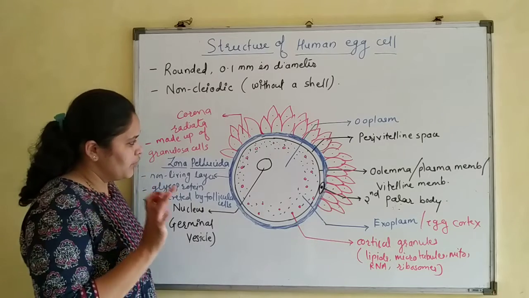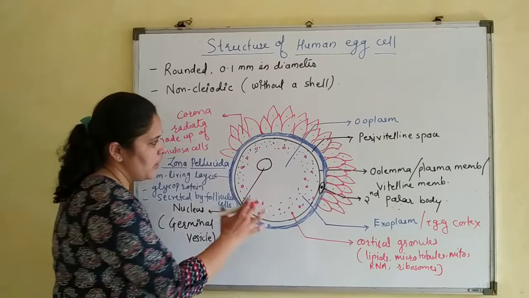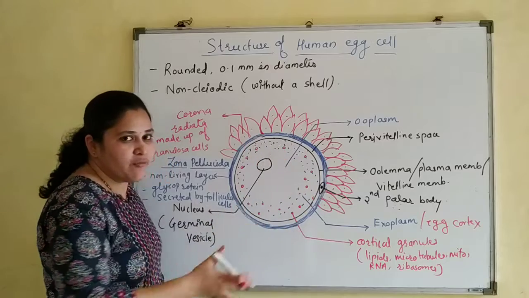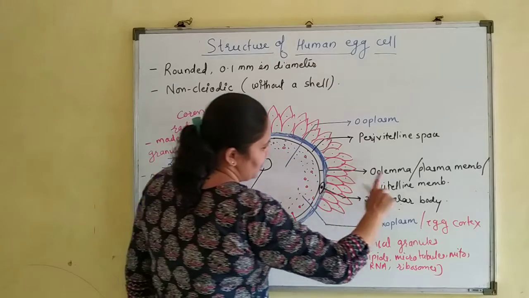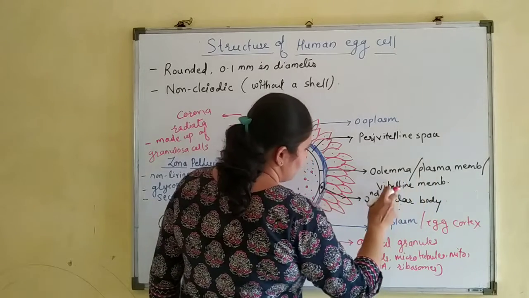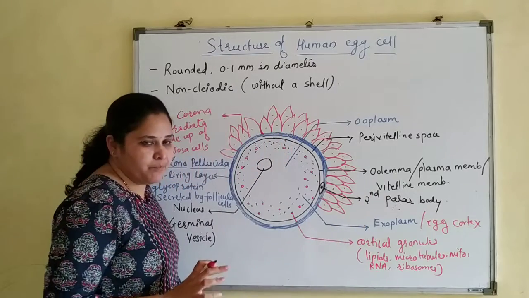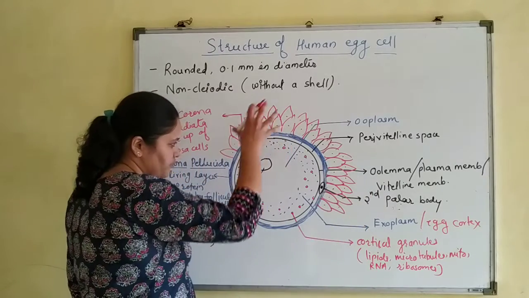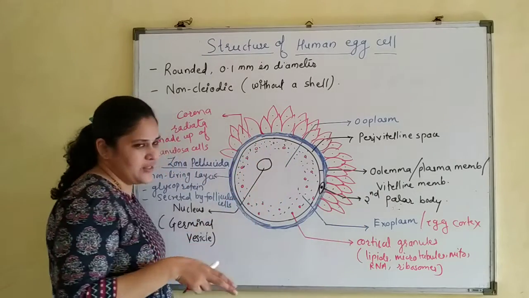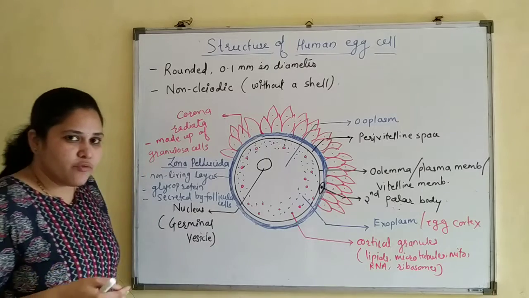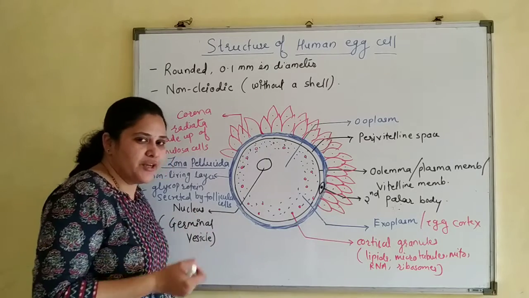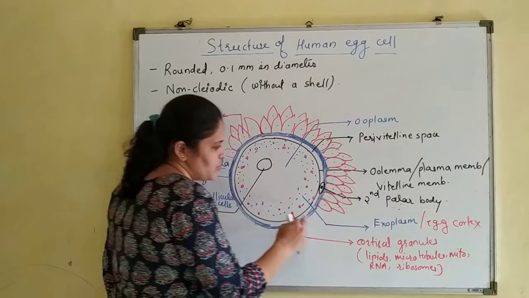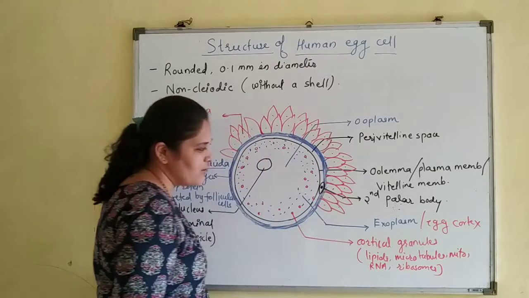Now, till now what we have seen: the membrane of the egg is known as oolemma, plasma membrane, or vitelline membrane. The cytoplasm is divided into 2 distinct zones. The outer zone, which consists of cortical granules, is known as exoplasm, also known as egg cortex.